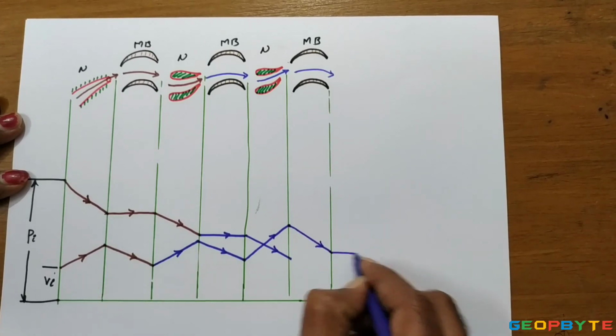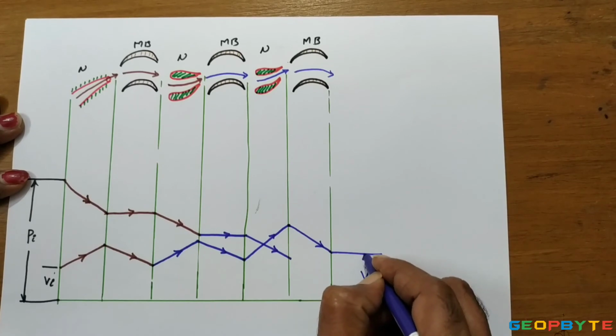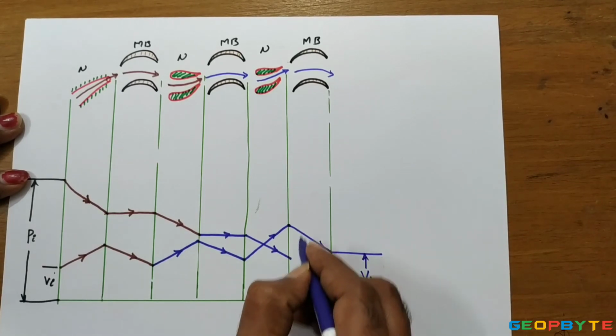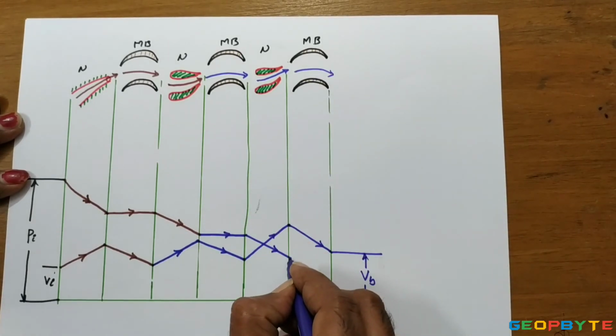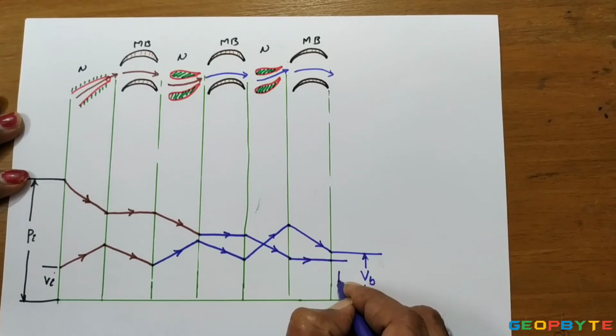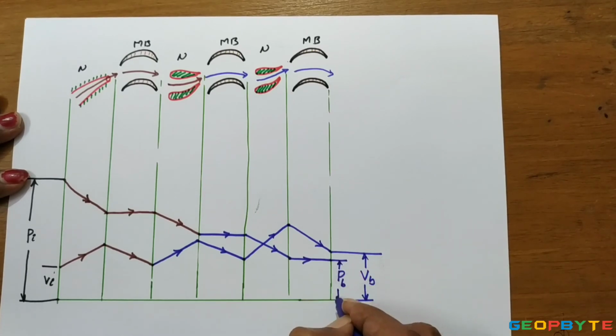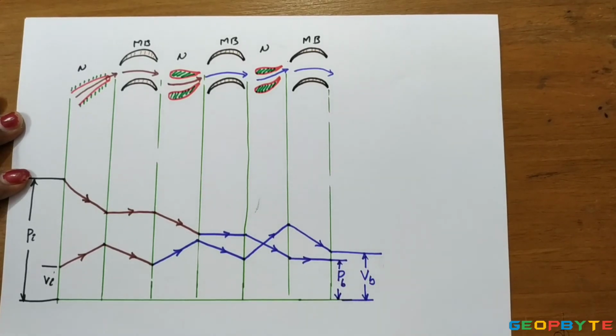With this velocity, called the back velocity, the steam is left to the condenser. By the time the steam is passing in the blade section, pressure remains constant. With this back pressure, the steam is left to the condenser. That is how the pressure and velocity are changing in case of the Rateau turbine or pressure compounding steam turbine.